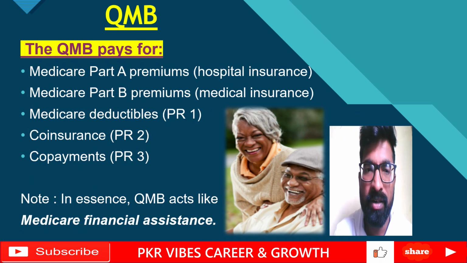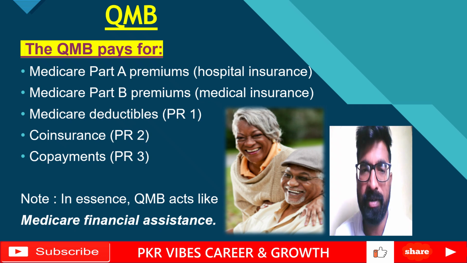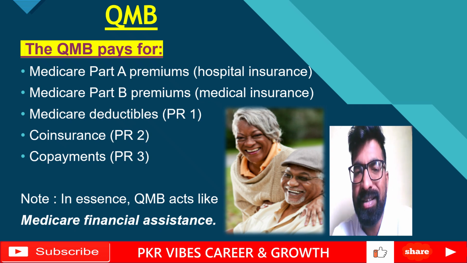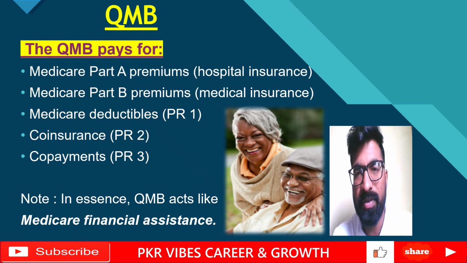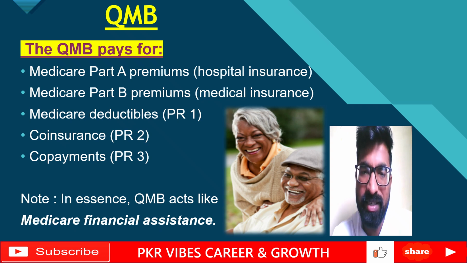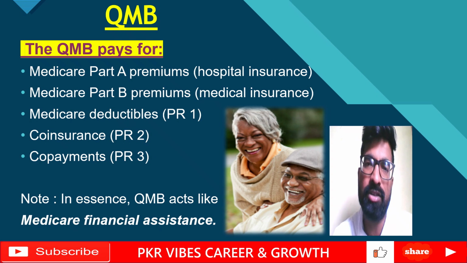Okay, guys, QMB pays for Medicare Part A premiums, hospital insurance, Medicare Part B premiums, medical insurance, and Medicare cost share, nothing but deductibles, coinsurance and copays. So whatever Medicare paid and applied as patient responsibility, that Medicare cost share is also covered by the QMB plan.